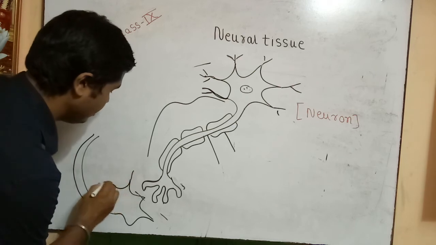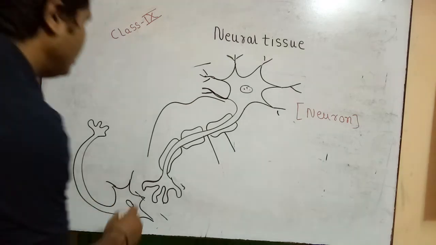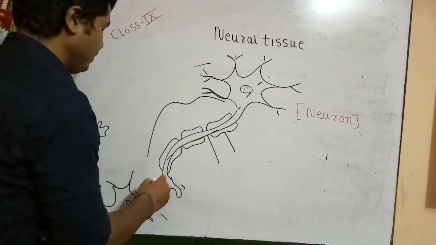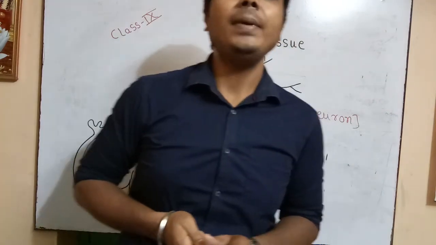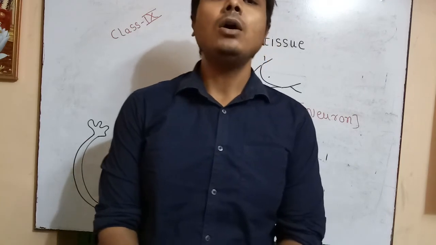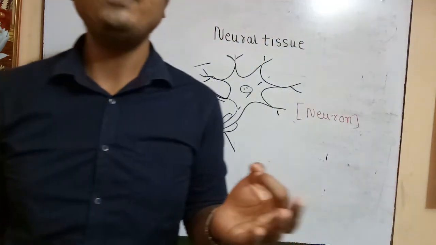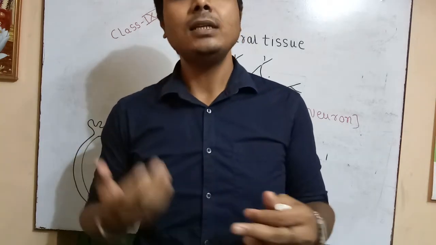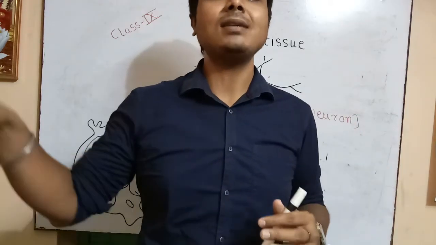So the signal passes from here in the form of an electric impulse up to here, but there is a physical gap known as the synapse, and this gap is filled by chemical substances or neurotransmitters called acetylcholine or serotonin. These chemical substances help in carrying the nerve impulses to the next neuron, as a result of which the whole circuit of transmission is completed.